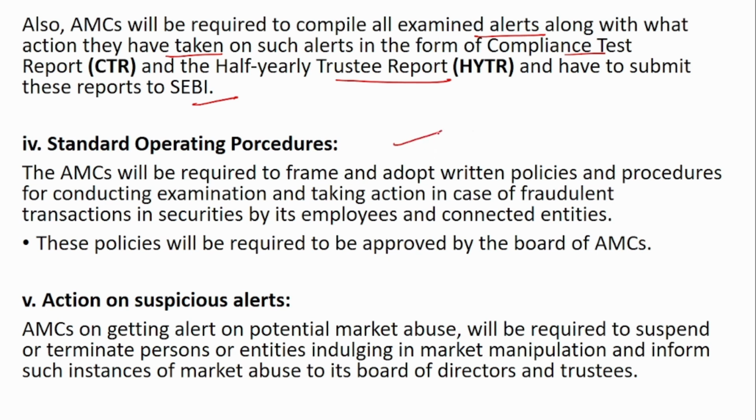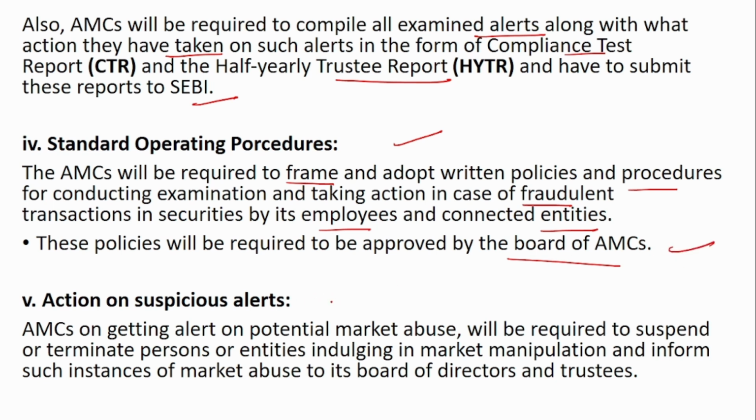Next is the standard operating procedure. The AMCs have to adopt certain policies and procedures. Suppose an employee has engaged in fraudulent activities, then what action should be taken against it? A written policy and procedure has to be there for that case, and it should be approved by the board of the AMC. That is, the AMC will be required to frame and adopt written policies and procedures for conducting examination and taking action in case of fraudulent activities in securities by its employees and connected entities, and these policies should be approved by the board of the AMC.